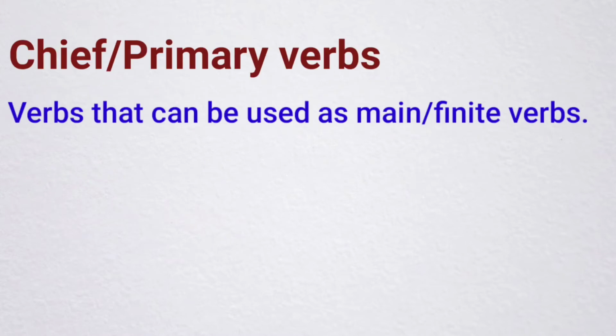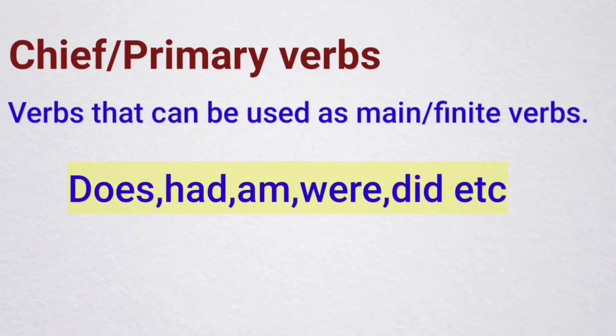Now we will see chief or primary verbs. What are chief or primary verbs? Verbs that can be used as main or finite verbs. For example, does, had, am, were, did, etc. Now we will see some more examples for the chief or primary verbs.